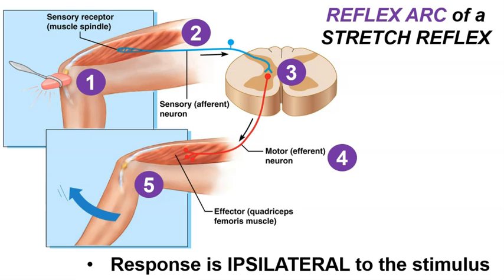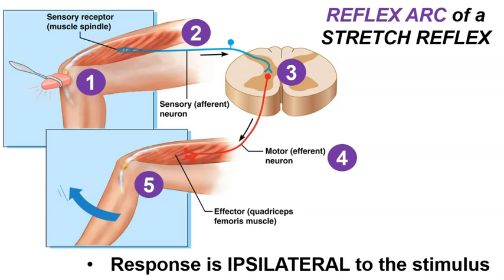This sensory neuron, or the sensory nerve that it's part of, will extend all the way to the spinal cord, where it delivers its information directly to a motor neuron. These motor neurons have synapses with the quadriceps muscles, and when these motor neurons fire, they cause the quadriceps muscles to contract, and that contraction helps to resist the stretch stimulus. So if the patient, as I mentioned, is sitting on an exam table with their knee hanging over the edge of the table, we see the response of this reflex when the leg extends and kicks out.